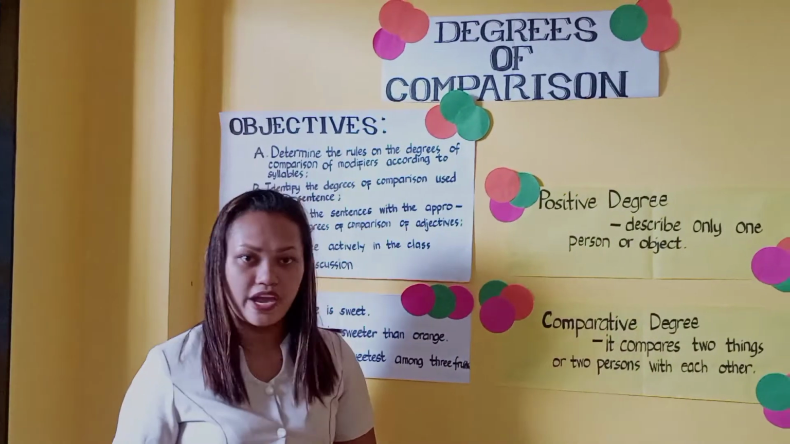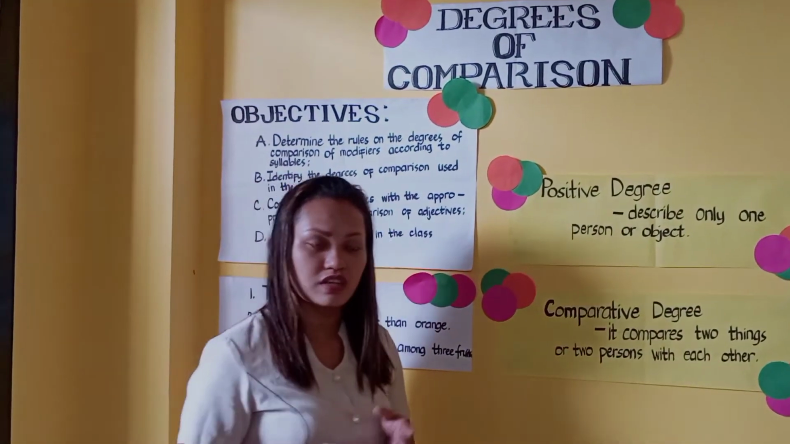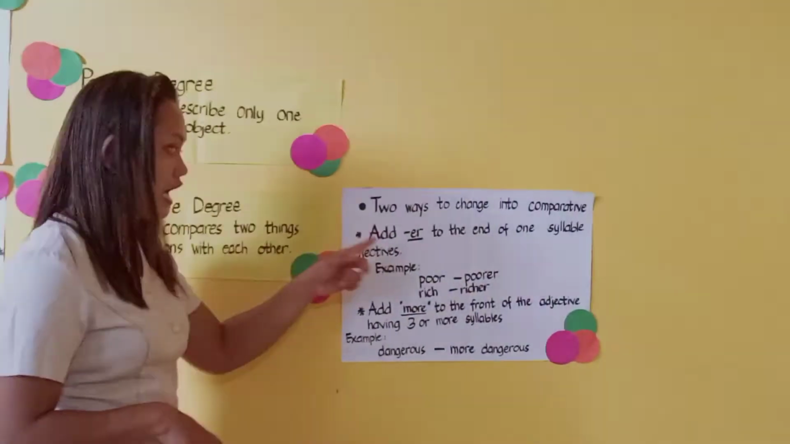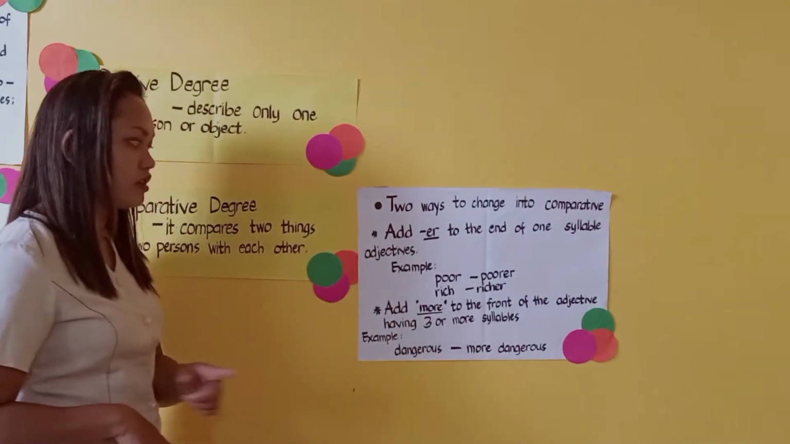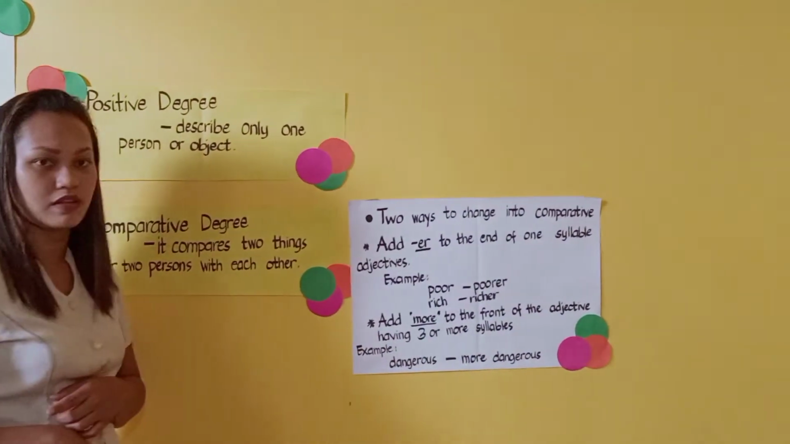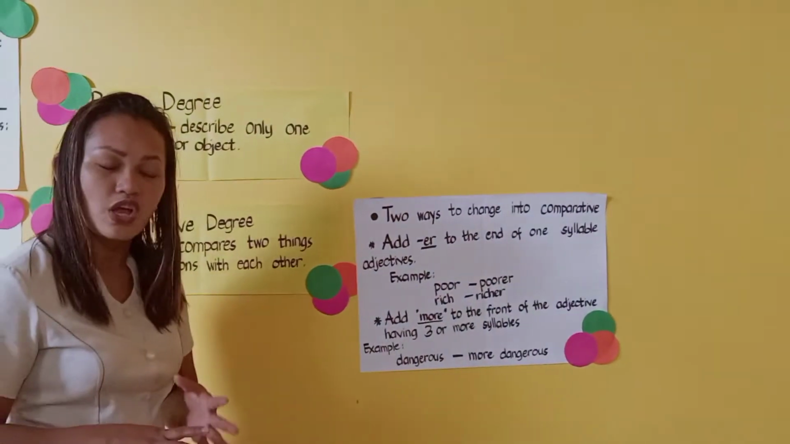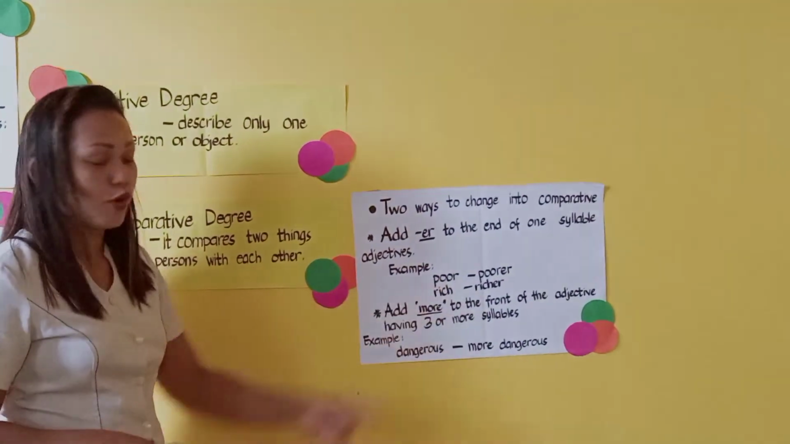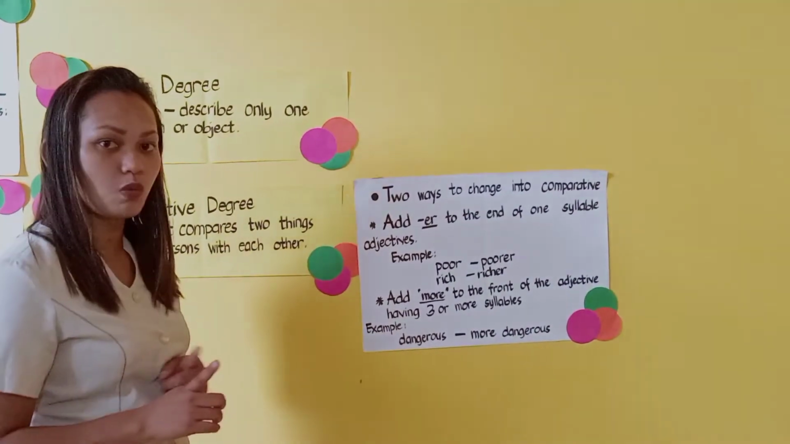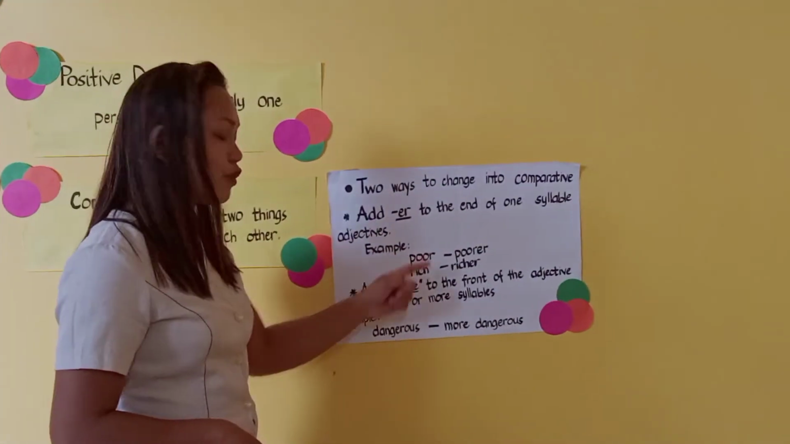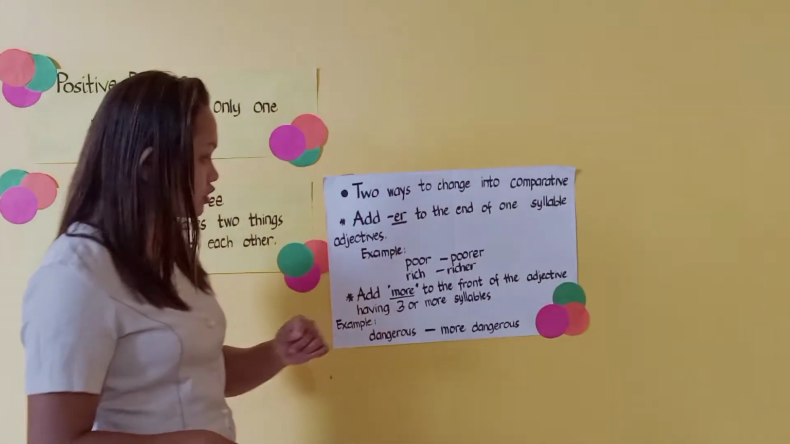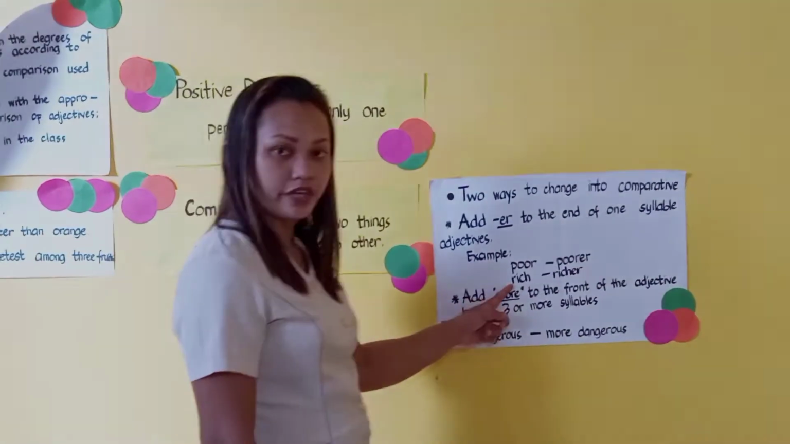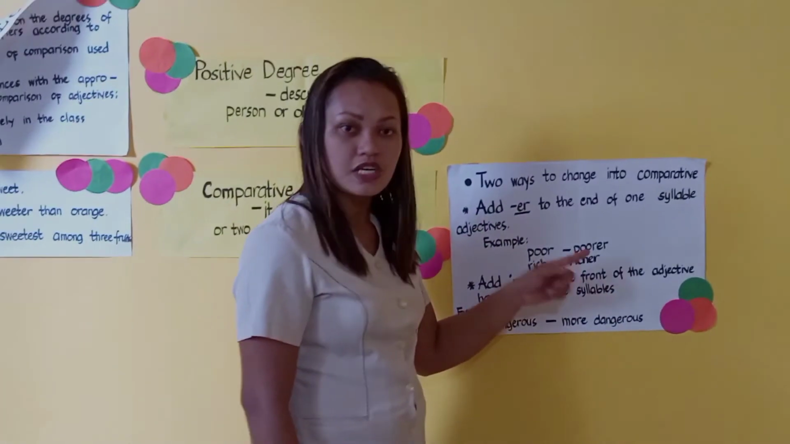So there are two ways to change the adjective into comparative form. First, we have add ER to the end of one syllable adjectives. When we talk about one syllable, say for example, an adjective that has one syllable, we have poor. Since the adjective poor is one syllable, then we're going to add ER. So from poor to poorer. The next one, rich. Rich is one syllable, then we're going to add ER, so it becomes richer.